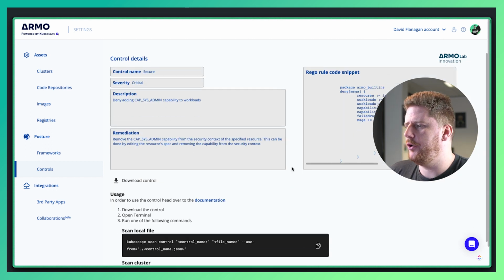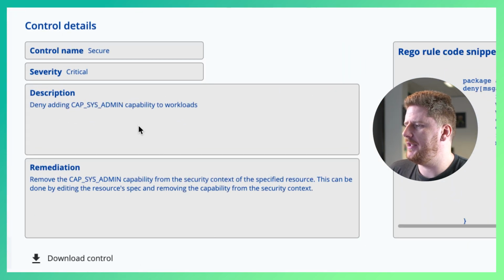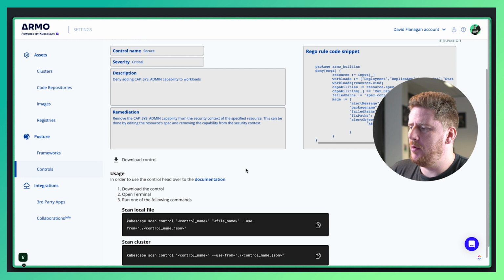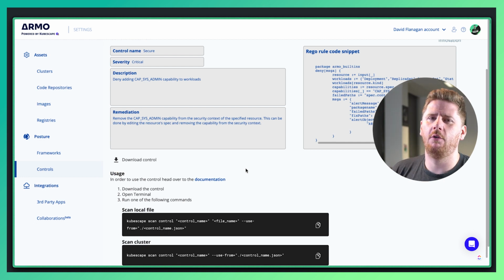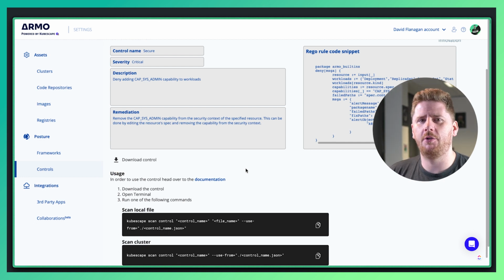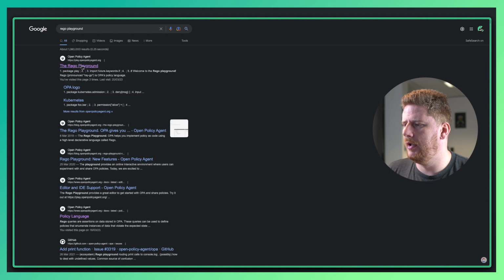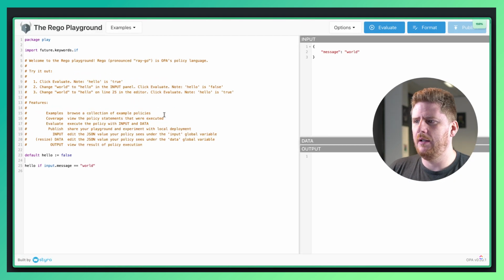Okay, we have our secure control, deny cap sysadmin capability to workloads, with the remediation path that basically says, hey, don't add this capability. And on the right hand side, we have some Rego. So let's download this. But before we run it locally on a CLI, I want to show you a cool little trick. First, open a new tab in your browser and search for the Rego playground and click go. This is an interactive playground that allows you to test your Rego policies.